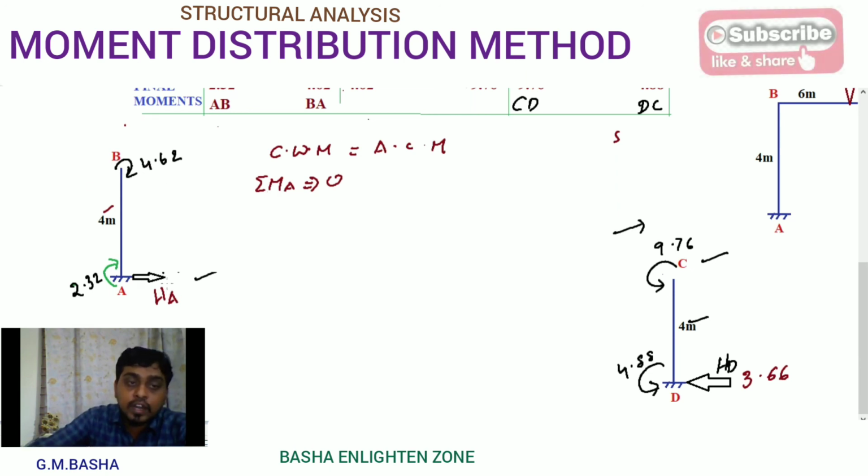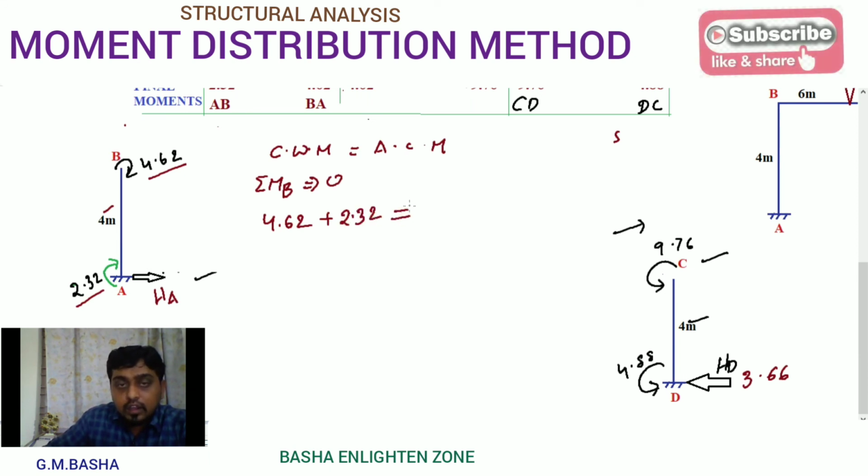Why? Because we are finding the horizontal reaction at A. If you take moments at this point, you will get directly 0. Therefore, I am finding HA with sigma MB equal to 0. Then clockwise moments: one is 4.62, plus another one is 2.32.